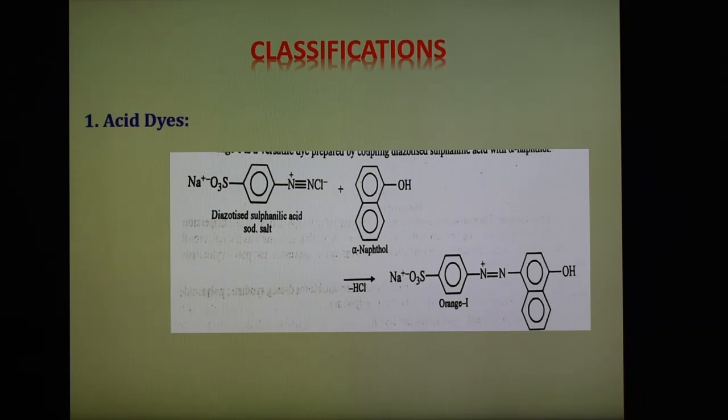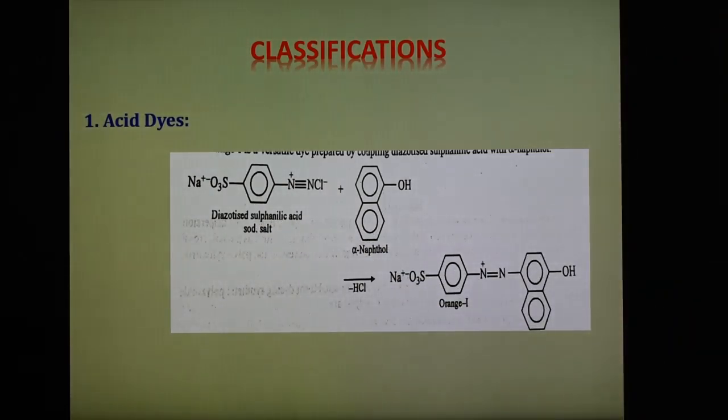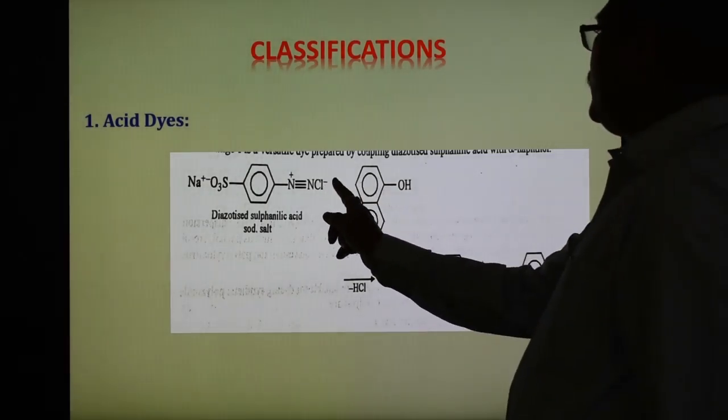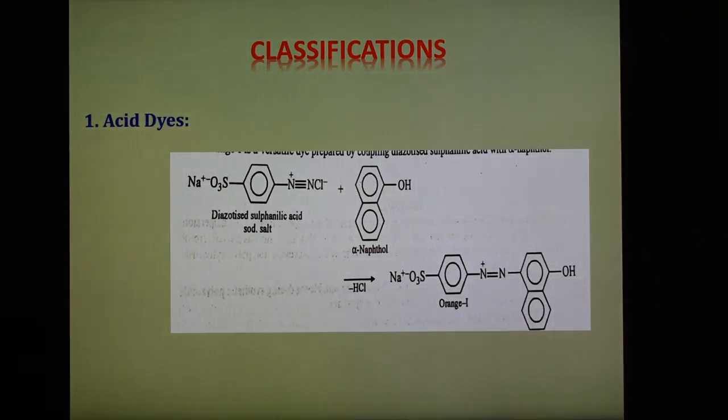And some examples are also there of such type of dye, that is the orange one shown here in the slide. What is here? This is the diazotized sulfonic acid, sodium salt. When it reacts with the alpha naphthol, H from this and Cl can be replaced, and they get joined by azo group, and we get the orange one. So orange one is an acid dye, because the sodium salt of sulfonic acid group is present. So this is the first example based on the classification by application.